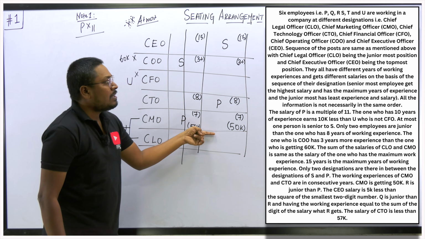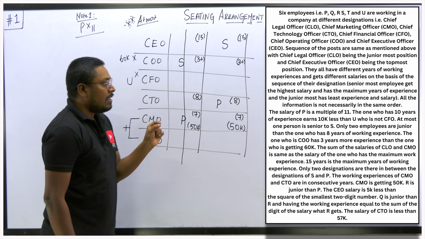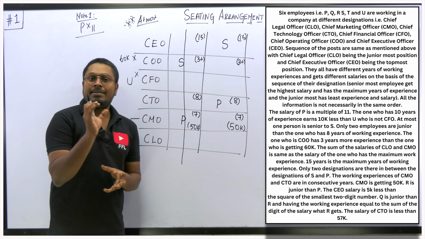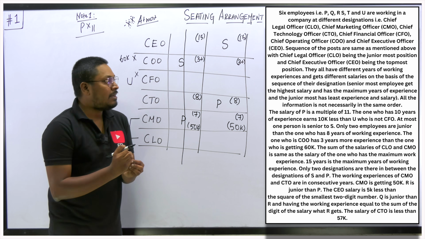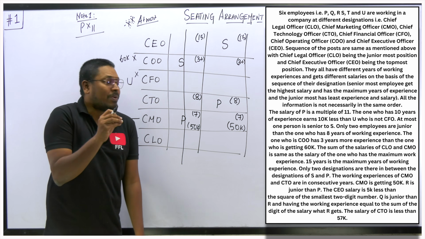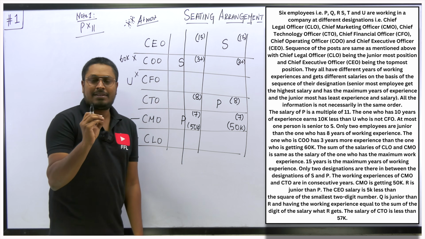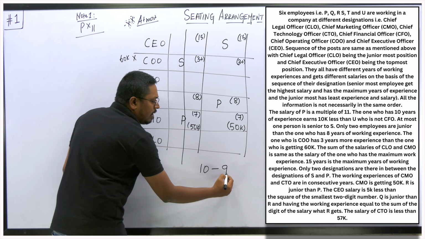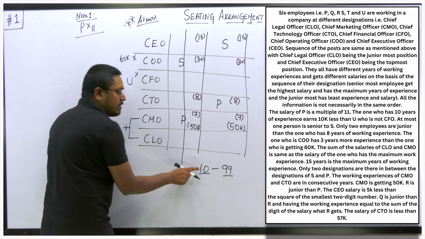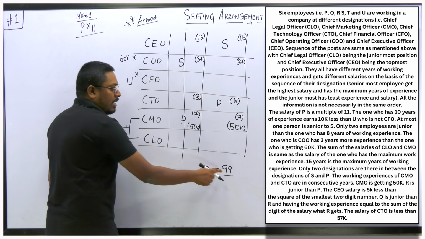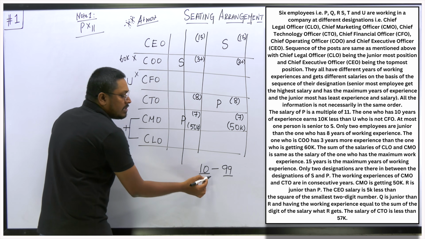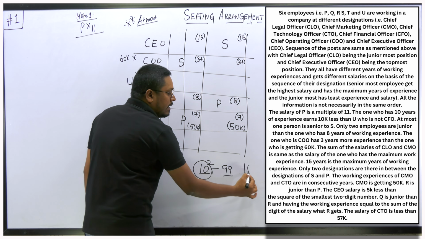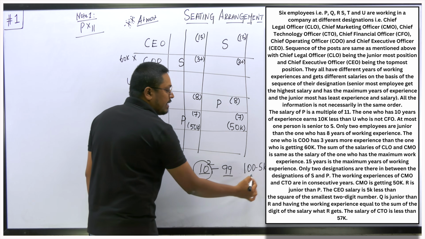So next what they have given is the CEO salary is 5k less than the square of the smallest 2-digit number. So first, what is the smallest 2-digit number? 10 will be the smallest 2-digit number. And the highest 2-digit number will be 99, because before 10 it will be a 1-digit number, right? And after 99 it will be a 3-digit number. So the smallest 2-digit number will be 10, and we have to square this number. 10 square will be 100 minus 5k. So the resultant will be 95k.